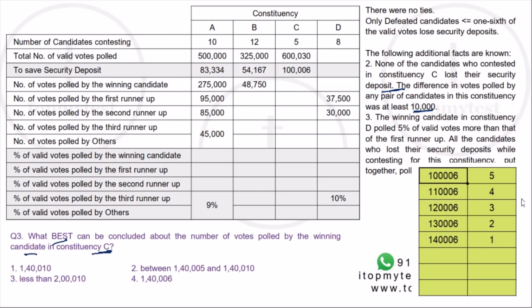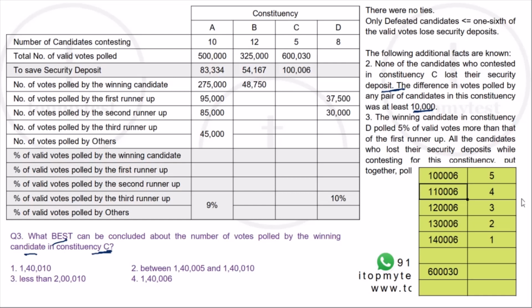This is the minimum for the 5th place guy, minimum for the 4th place guy, minimum for the 3rd place guy, minimum for the 2nd place guy, minimum for the 1st place guy, right? This is the middle value. This is an arithmetic progression, right? So the sum of the arithmetic progression will be this into 5, which is the total number of votes, which means I cannot shift this anymore. If I increase this by 1, everything will increase by 1 each, and it will take the total votes to be higher than this, right?